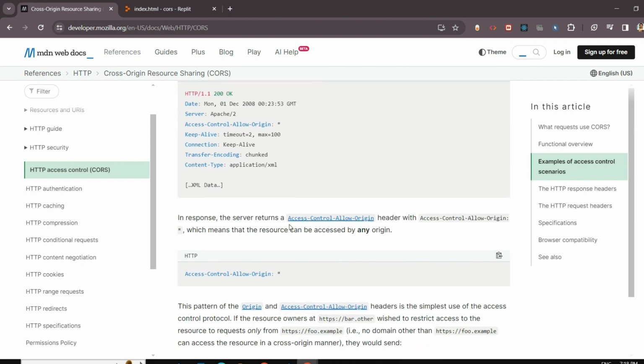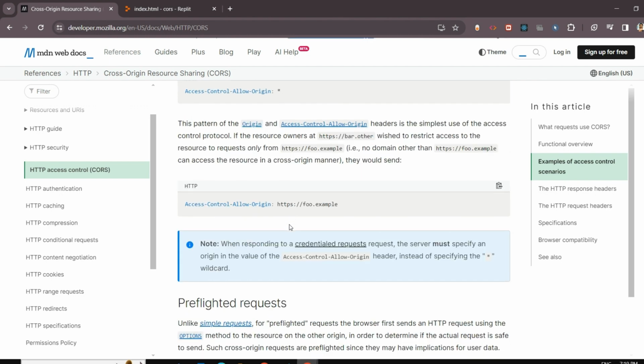But if you wanted to restrict this access to only the foo.example website, how can you do that? What you need to do is provide this https://foo.example website here instead of a star. Like this, you can restrict access to foo.example only. If you wanted to apply it to any other websites also, then you can mention those websites here also. You can mention an array and it will be applied to all those websites. Only those websites will be able to fetch data from your website. So this is how CORS works.